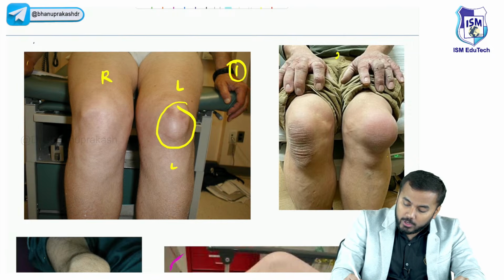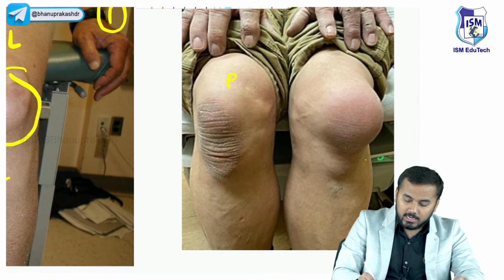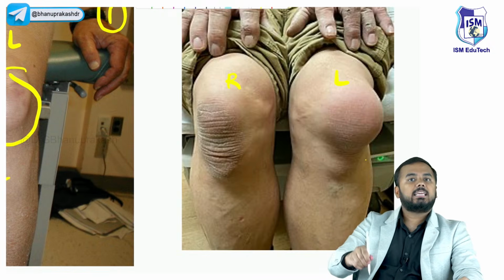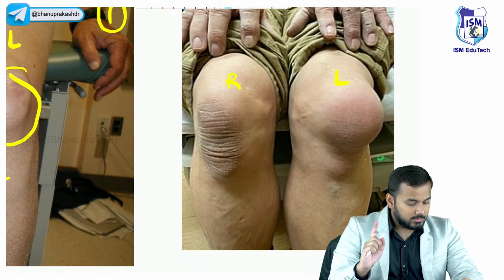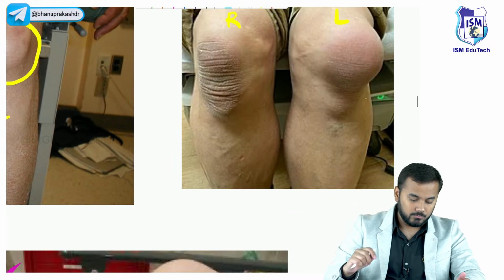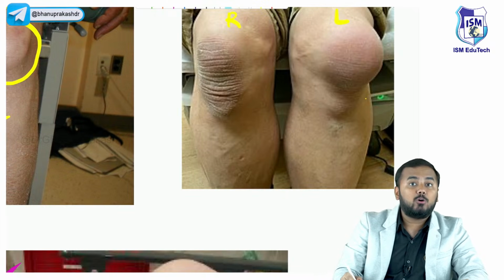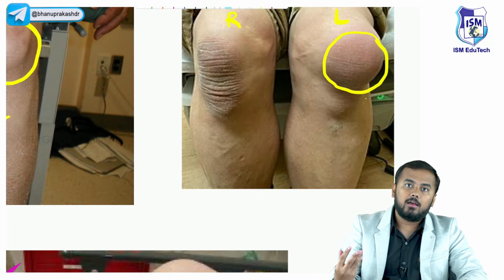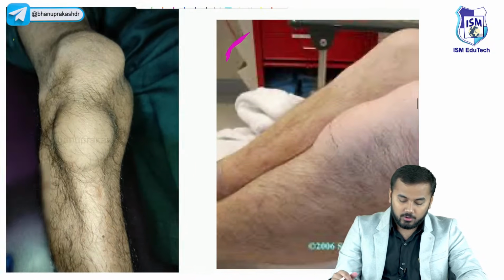Okay. Now let us look at question number 2. Now here, all of you look here. This is the right knee, left knee. Again, in this patient also the left knee is a problem. Now tell me, is this a case of housemaid's knee or is this a case of clergyman's knee? Very good. This is again housemaid's knee. Why? Because there is an infection here in front of the prepatella. This is prepatellar bursitis, an infection of the prepatellar bursa. Very good, all of you.